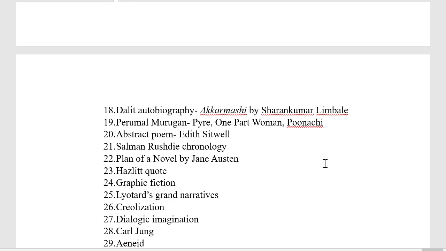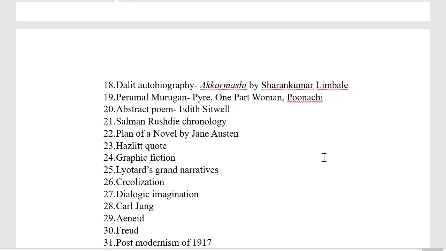Next, a question related to abstract poem. It was a statement question. So one among the options said it was introduced by Edith Sitwell. Again, there was another option that said it was introduced by Auden. However, the correct one is that Edith Sitwell introduced it. Now, chronology of Salman Rushdie. Now, whose work is Plan of a Novel? The correct answer is Jane Austen.